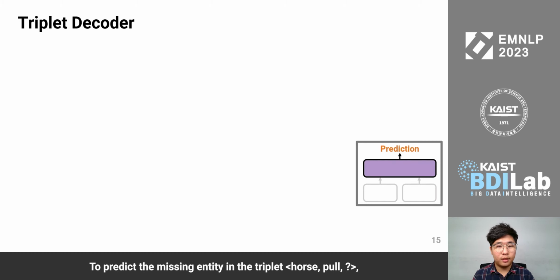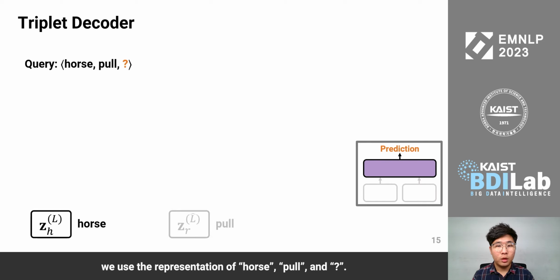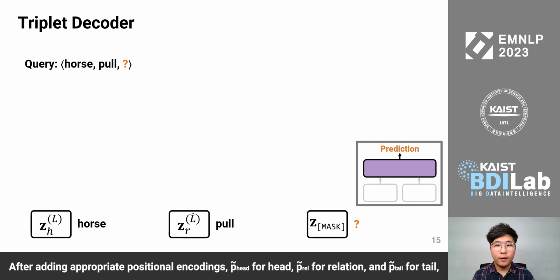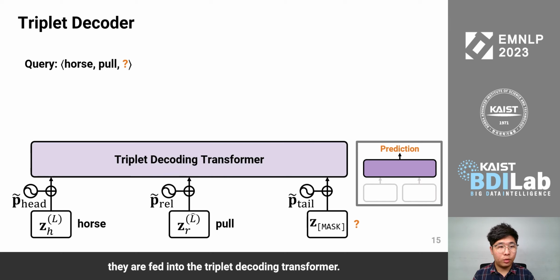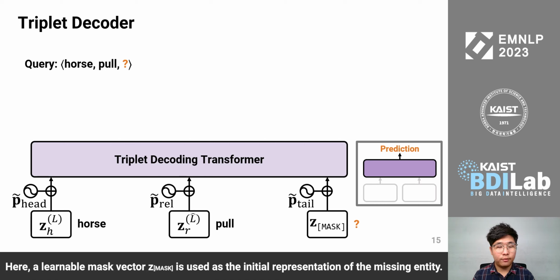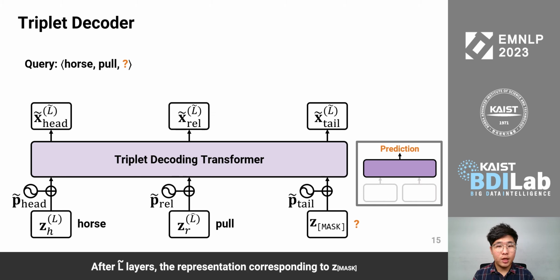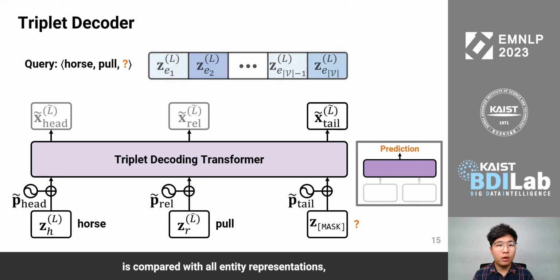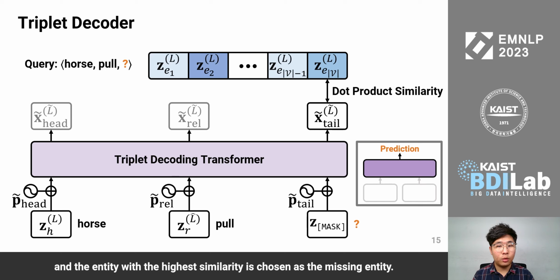To predict the missing entity in the triplet horse, pool, ?, we use the representation of horse, pool, and the question mark. After adding appropriate positional encodings, p tilde head for head, p tilde rel for relation, and p tilde tail for tail, they are fed into the triplet decoding transformer. Here, a learnable mask vector cmask is used as the initial representation of the missing entity. After L tilde layers, the representation corresponding to cmask is compared with all entity representations, and the entity with the highest similarity is chosen as the missing entity.